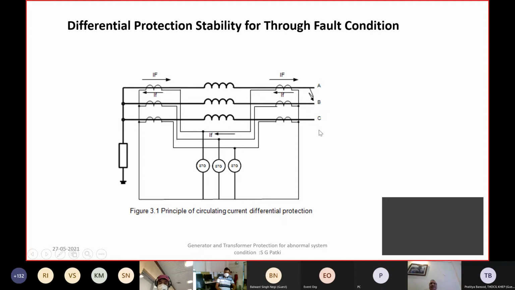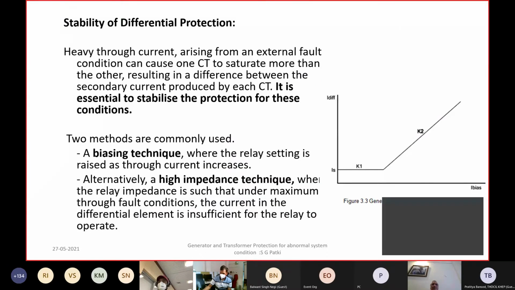This mismatch in the transient performance is one of the reasons why especially high speed differential protection can malfunction. There are ways to take care of this. We'll discuss that a little later. Now, differential protection again has two types. There is a low impedance differential protection, and there is a high impedance differential protection.